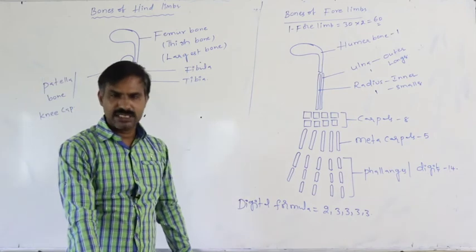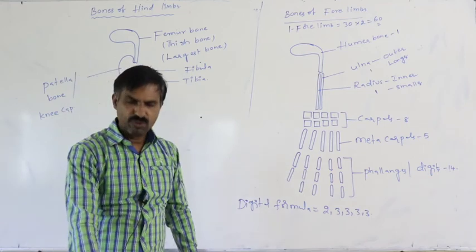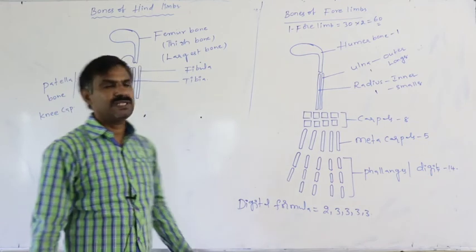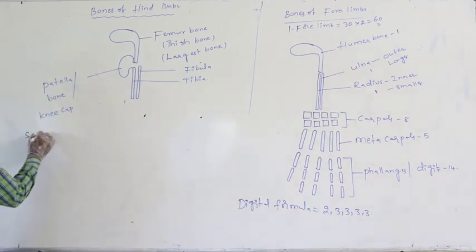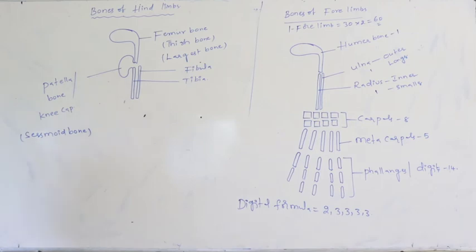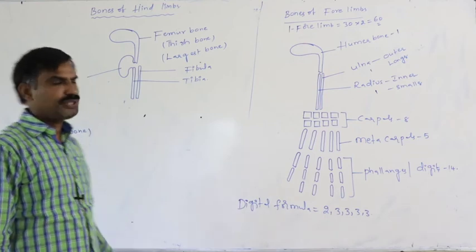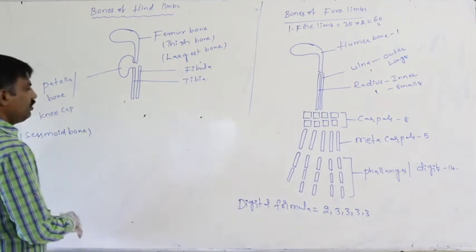It is a sesamoid bone, meaning it is formed due to the modification of a tendon. Due to that, it is called the sesamoid bone.